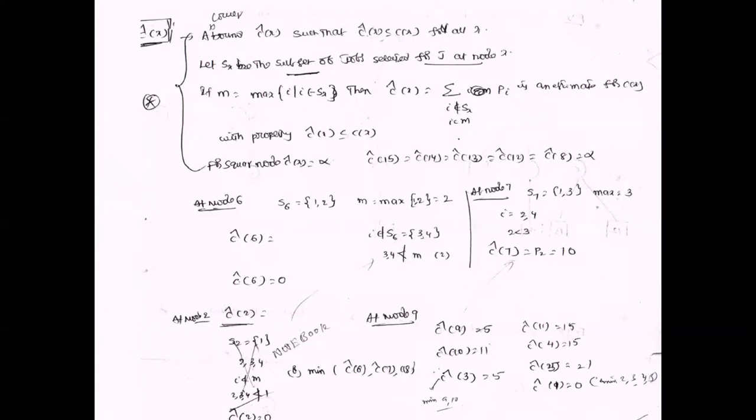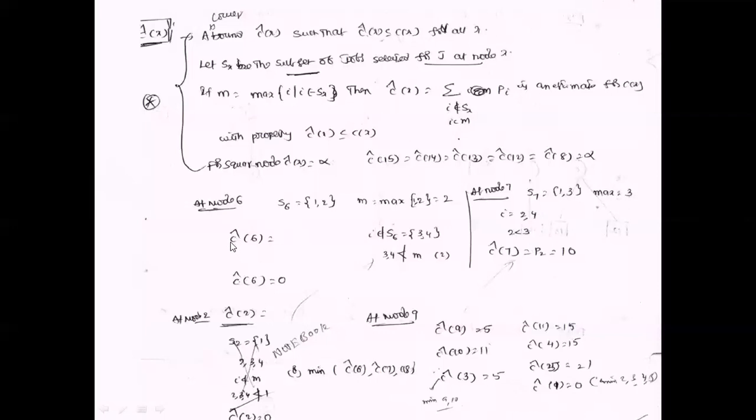Next one, C cap 7. C cap 7 represents 1, 3. The maximum value for 1, 3 is 3. So I not belonging to S of X means 2, 4. So 2 is less than or equal to 3. So C cap 7 equals P2, that equals 10.